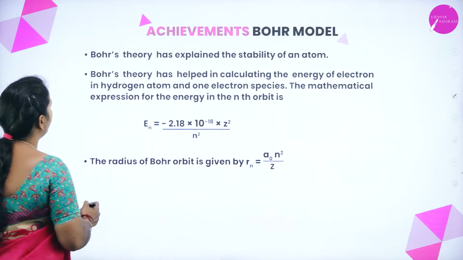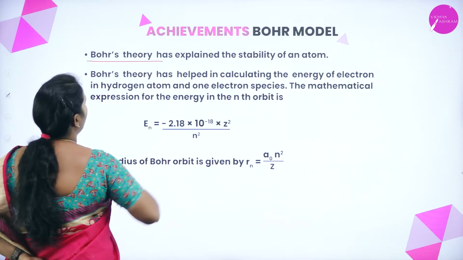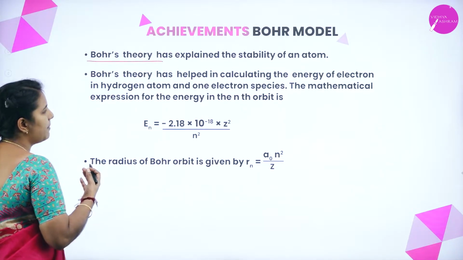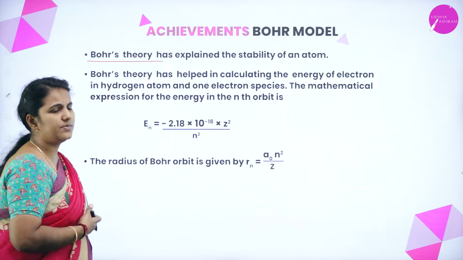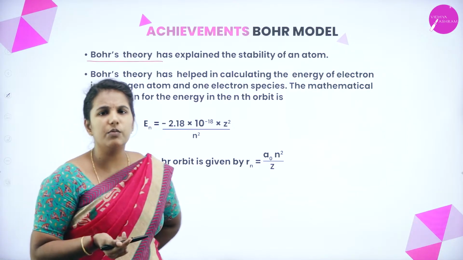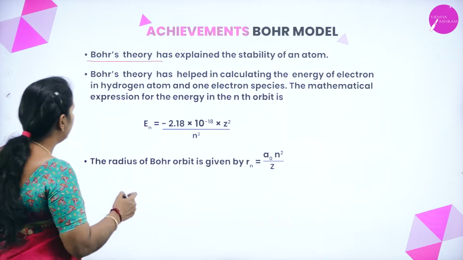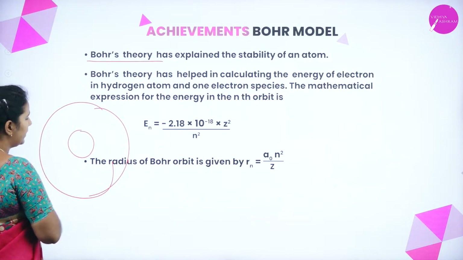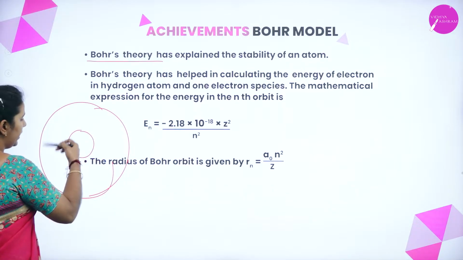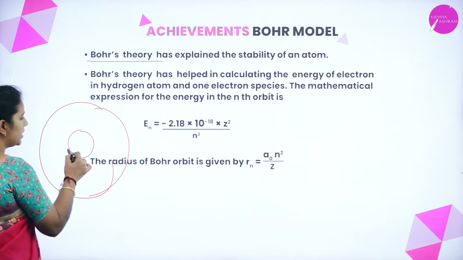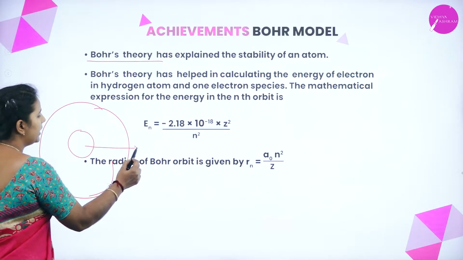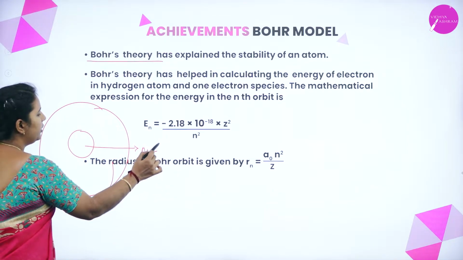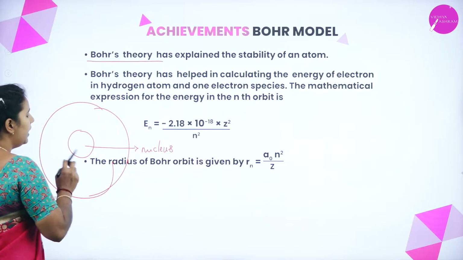Let's see now. The Bohr theory has explained the stability of an atom. According to Bohr, we have understood that in an atom there is a positively charged center, which he called the nucleus.